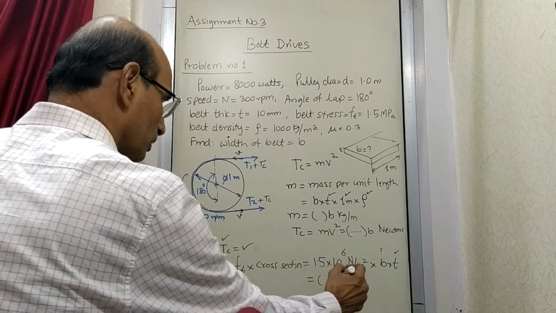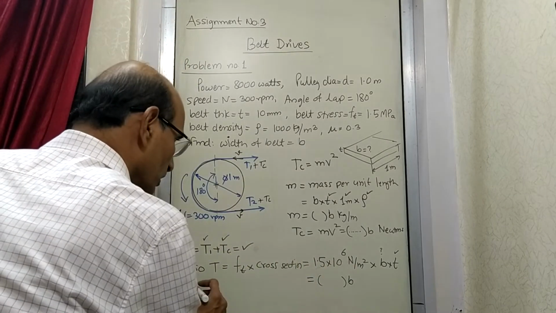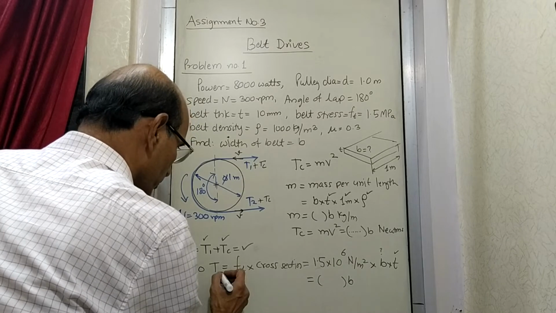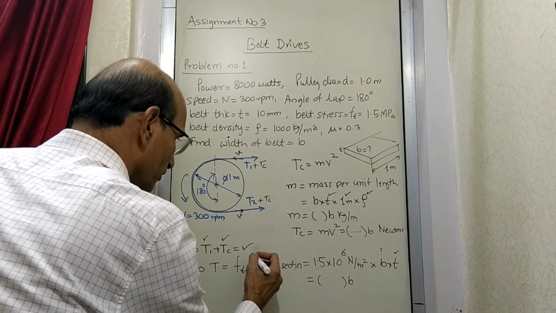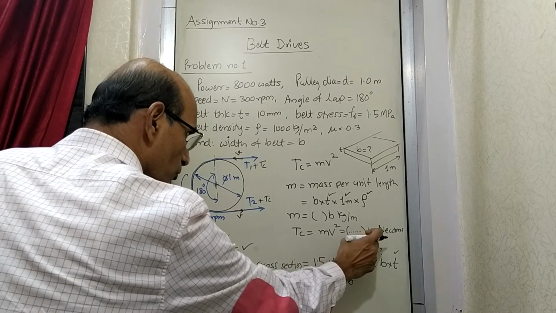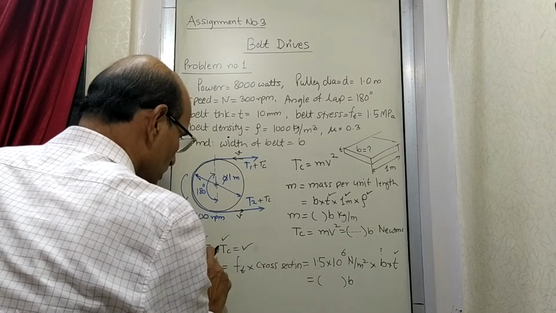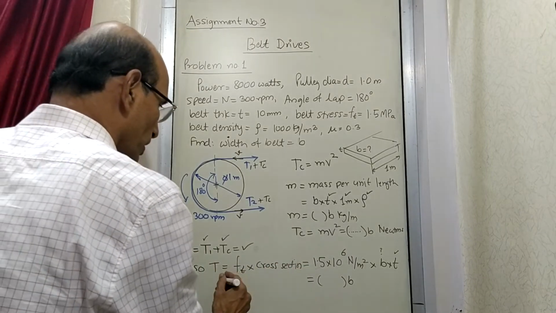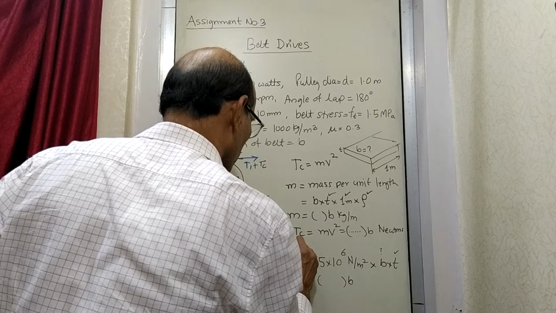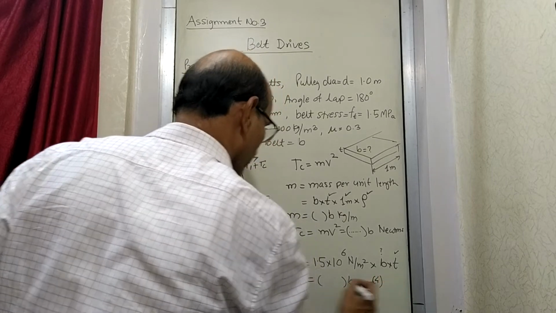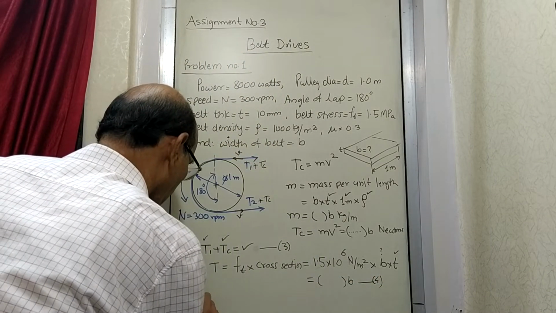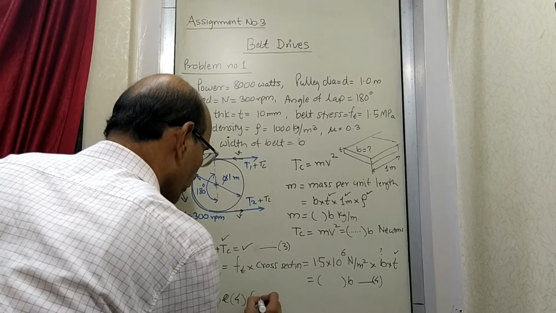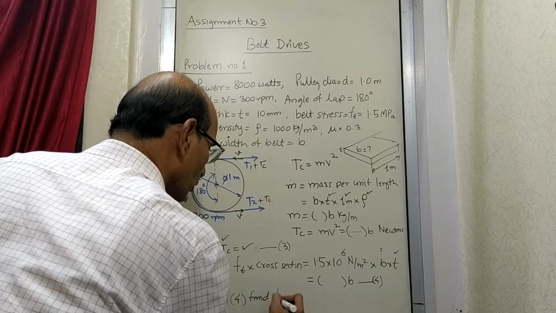When you go further and write down, you will find that the equation is quite clear in fact. On the left side it will be m v square, that is Tc, and T1, and on the other side it is T. So when you equate, from equations 3 and 4, you can find out the width of the belt.